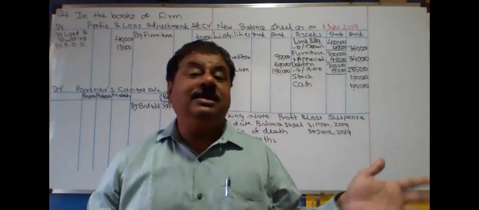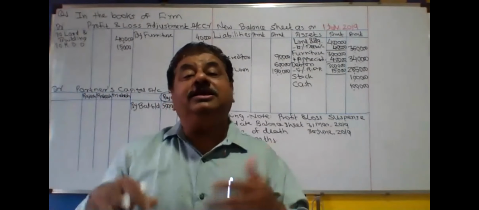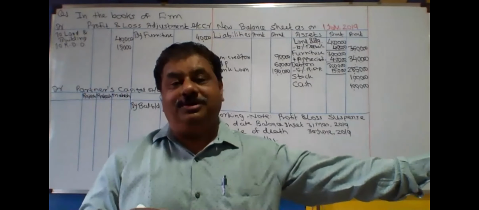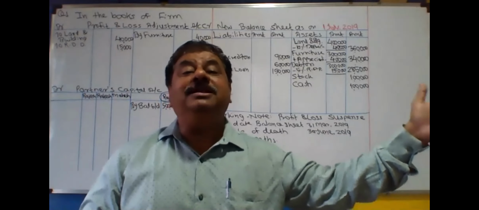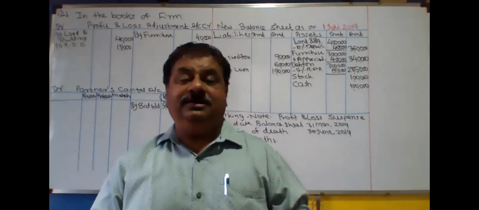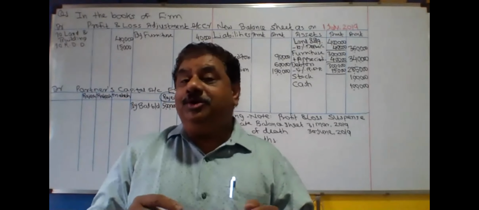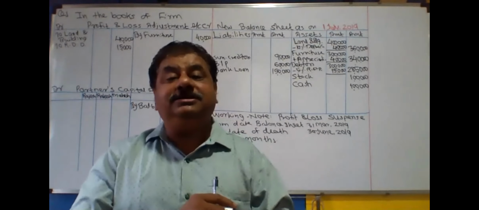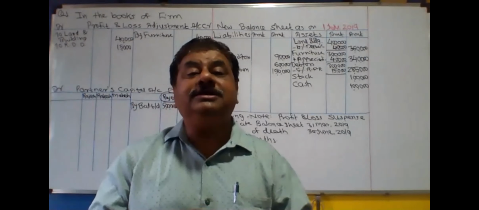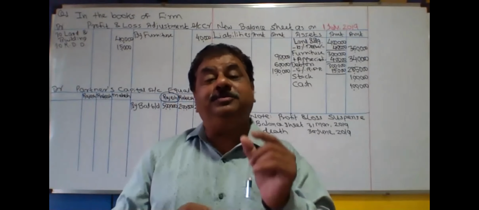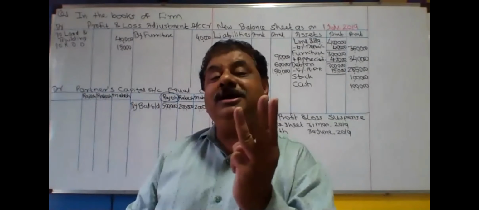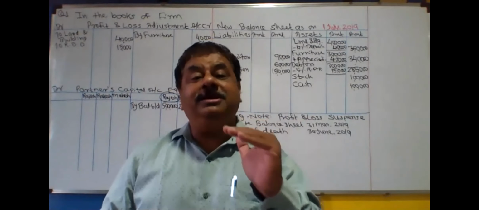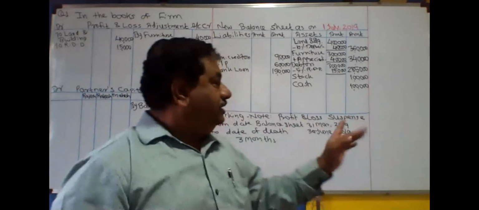That's why it is calculated on the basis given in adjustment number 4, that is on the basis of last year profit. Okay. As we don't know the exact amount of the profit earned during these 3 months, this is called a profit and loss suspense. What is the suspense in it? We don't know the profit of the 3 months, we are going to calculate it on the basis of the given base.